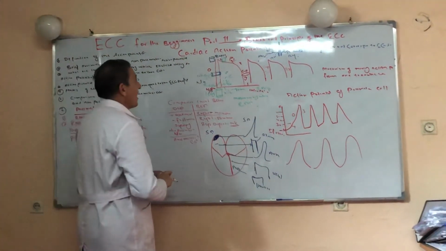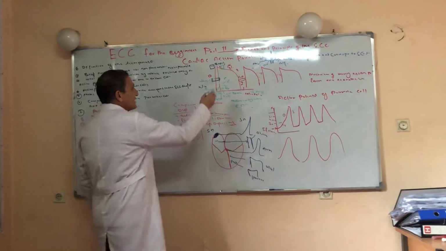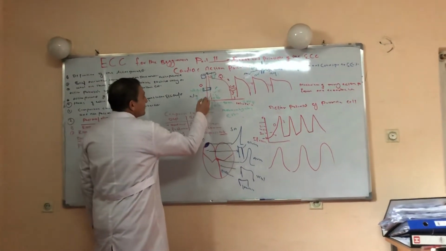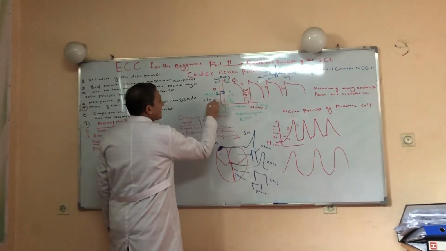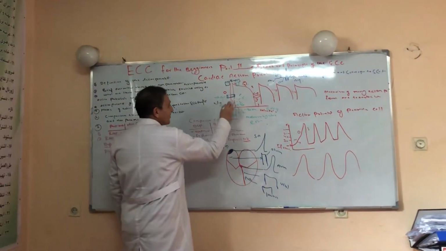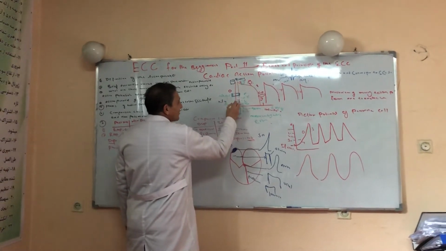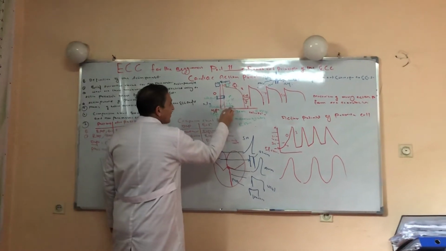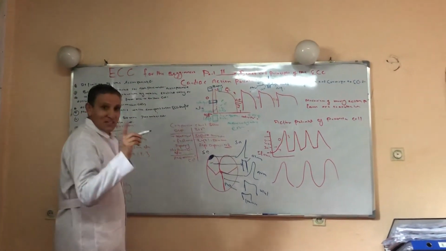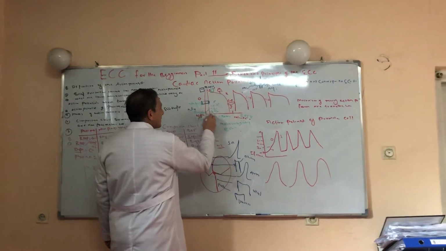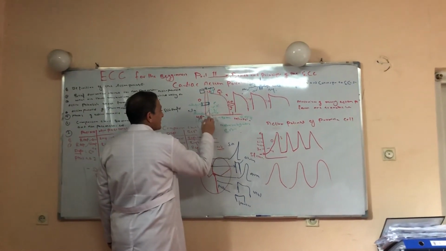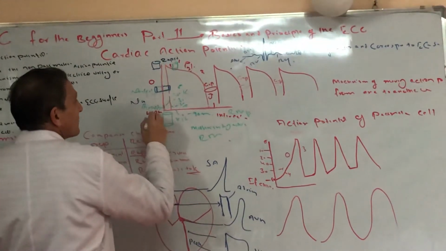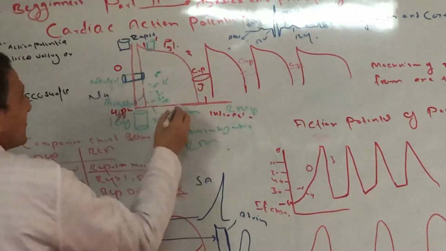Right now we should know how the diagram of the action potential is produced. First, this cell is stimulated by sodium. When this cell is stimulated by sodium, what will happen to the cell? When the sodium is coming in, this minus 90 millivolt becomes less negative. Still the sodium is coming, it becomes less negative again, minus 60. Still the sodium is coming, it becomes minus 30.